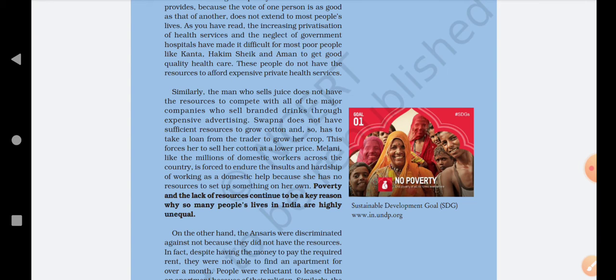So it is making it difficult for poor people to go to the hospital and get a proper healthcare system, okay, get proper treatment. Because in government hospitals there is no such development, and in private hospitals there is too much development, but poor people are not able to go to the private hospital because of the cost of medicines and the doctor's fees. They are not able to pay those fees, so they go to the public hospital, where the facilities are not too good, not up to the mark. And this is the reason that poor people are suffering in healthcare, okay.